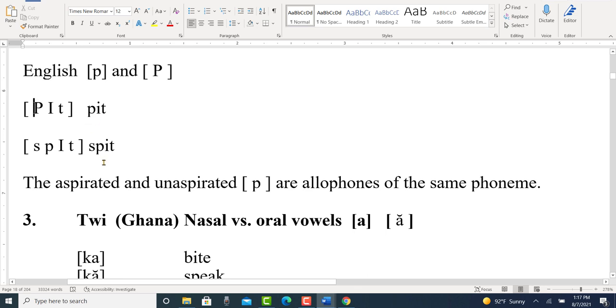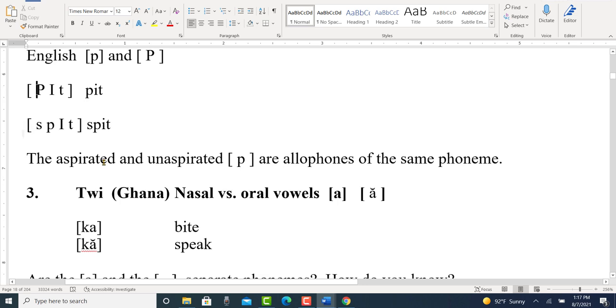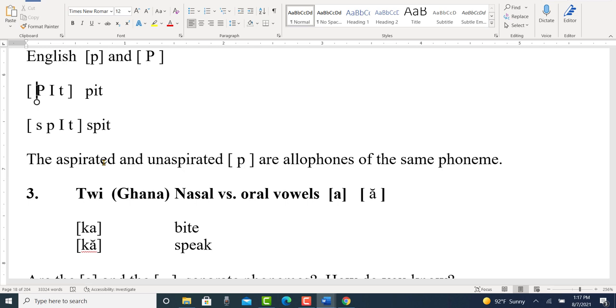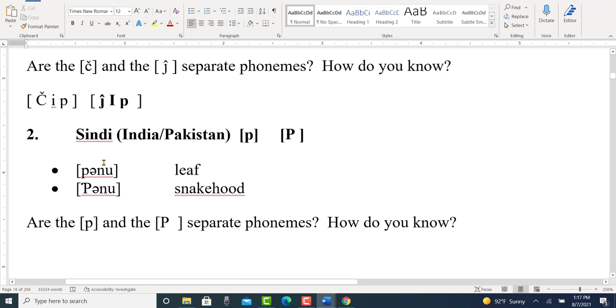Now, it might sound a little off to native speakers. Where are you from? Why aren't you pronouncing that P clearly? But it wouldn't change the meaning of the word, not like it does here, not like in this example here. So the unaspirated and the aspirated P in English are actually allophones of the same phoneme. On the other hand, the unaspirated and the aspirated P in Sindhi are actually separate phonemes because they are meaningfully distinctive. So you have to consider that different language systems are going to operate differently, and what might be a phoneme in one language may actually be an allophone in another, and vice versa.